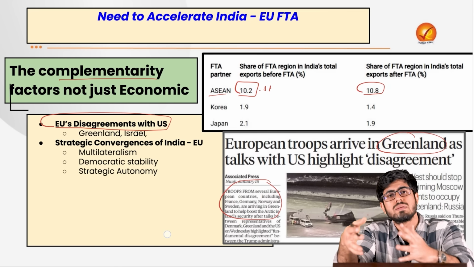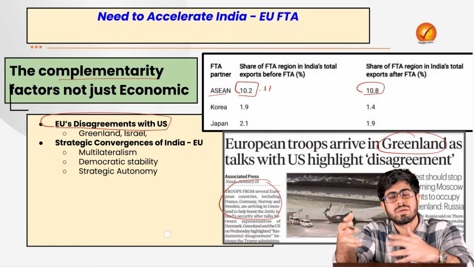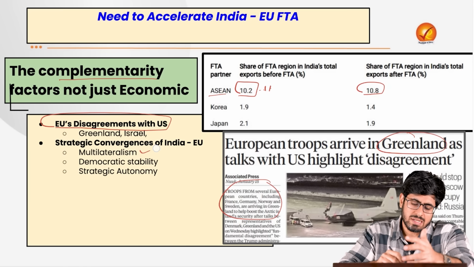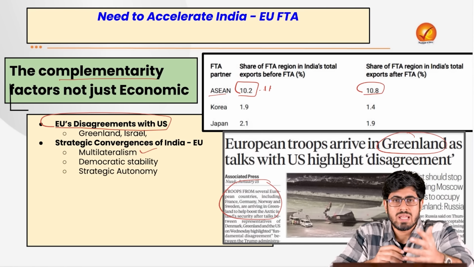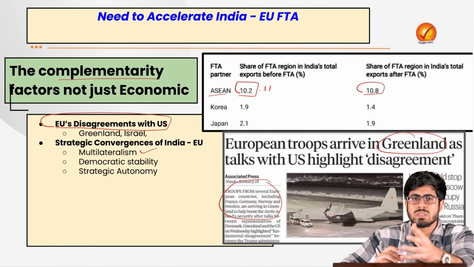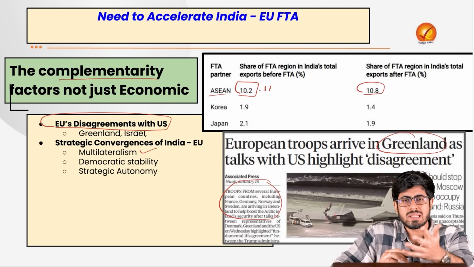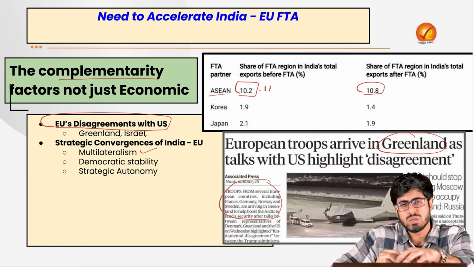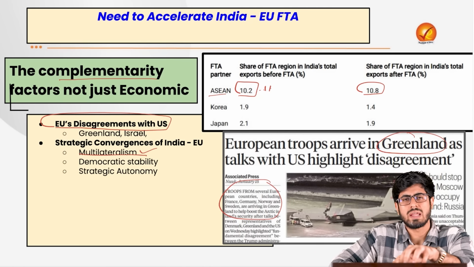There is also disagreement with the USA on the issues of Israel and Palestine. There are also divergences on the issue of multilateralism, whereas the USA is pursuing a unilateral policy of exiting major agreements that it has already been part of. For example, UNFCCC, for example, the International Solar Alliance. The European Union, on the other hand, is a promoter of the idea of multilateralism.